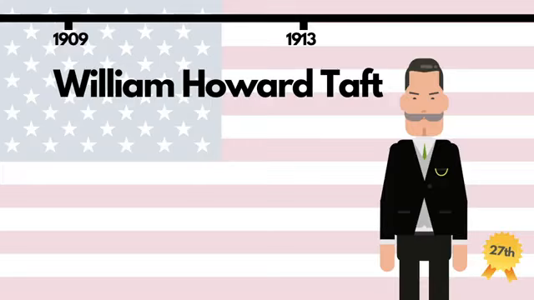Whereas Roosevelt felt that a president should use any means possible to achieve his goals, as long as it didn't break any laws, Taft was a stickler for following established conventions.